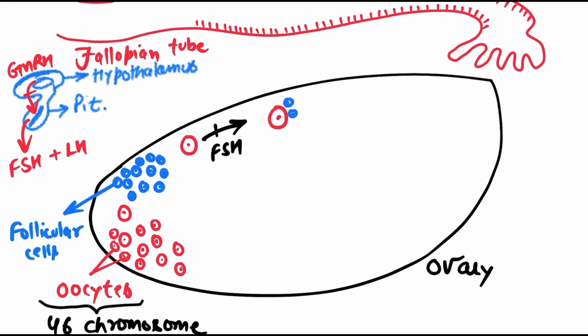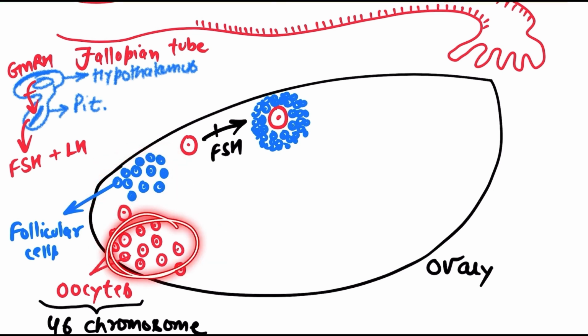So this oocyte, which restarts the formation of ovum, gets surrounded by the follicular cells under the effect of which hormone? FSH. So the first hormone that comes is FSH, for the development of the oocyte, so that it can resume the process of meiosis and lead to the formation of an ovum, right?